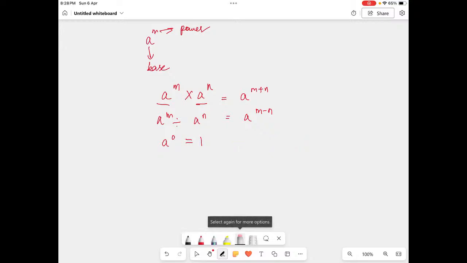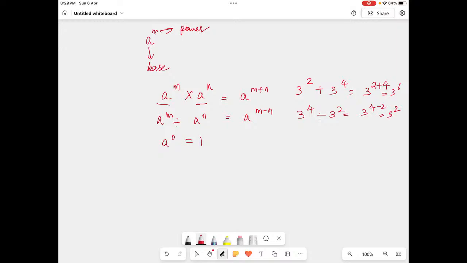Okay. I'll give another example here. 3 raised to 2 times 3 raised to 4. So you have to just add the powers. So it will be 3 raised to 6. Same goes here: 3 raised to 4 divided by 3 raised to 2. So I'll write 3 raised to 4 minus 2. So the answer is 3 raised to 2. So like that we have certain examples, student. So that is the way you do it.